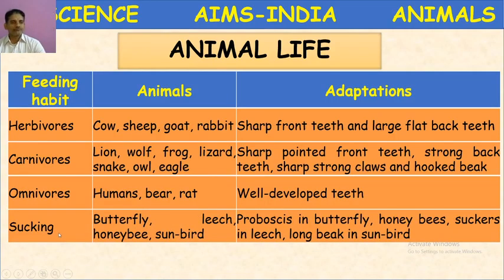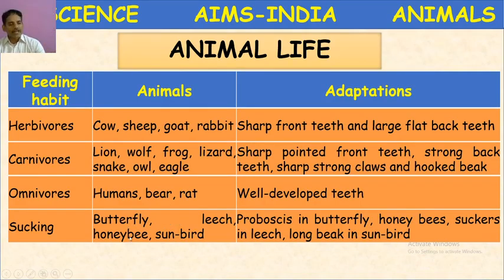Sucking. The feeding method is sucking. You might have observed some insects like butterfly, an annelid like leech, honeybee, hummingbird, sunbird. These all feed on liquids or fluids.